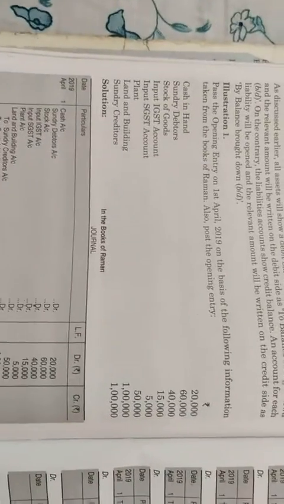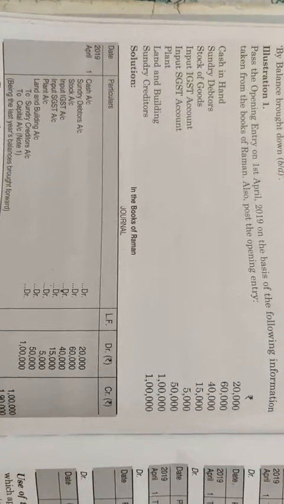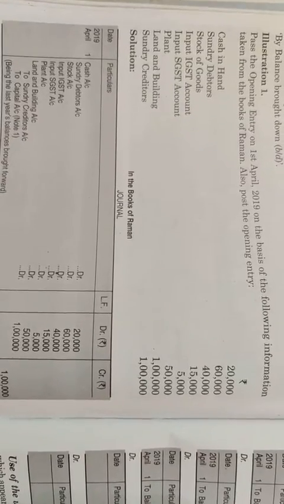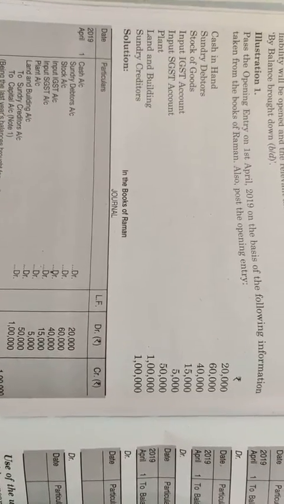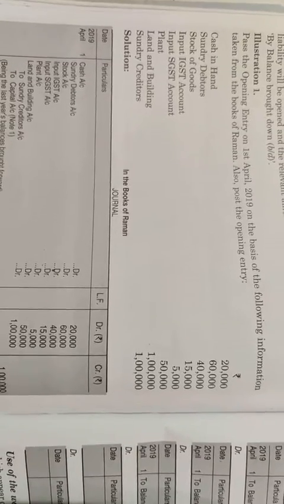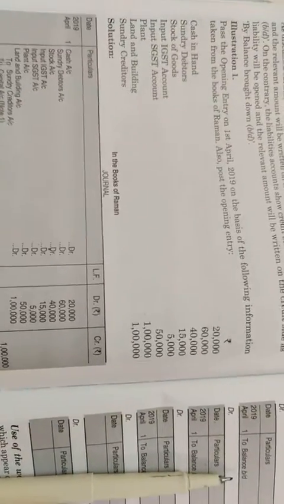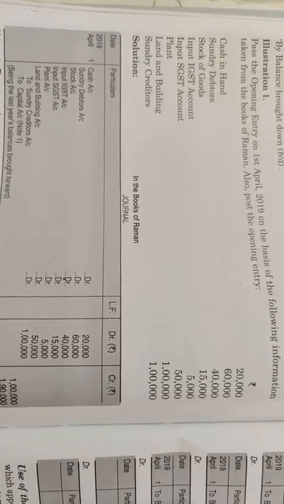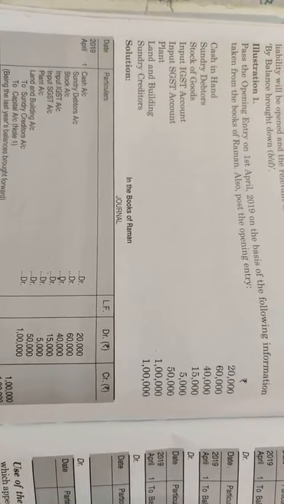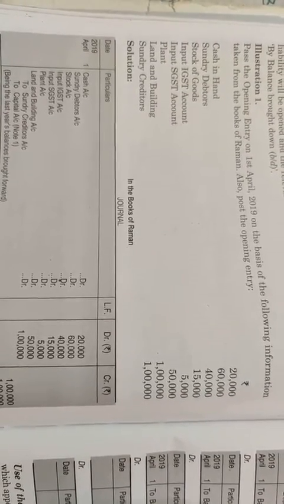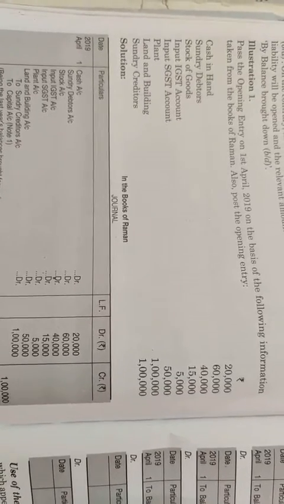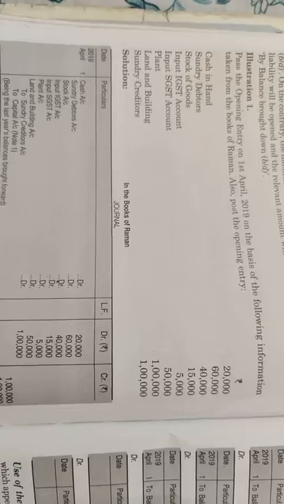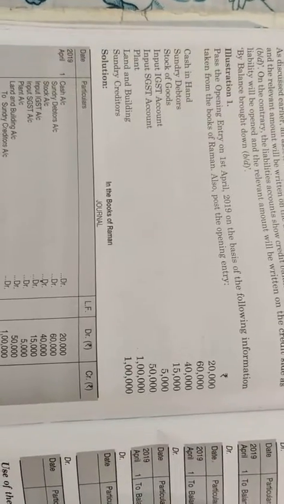Now see, one numerical has been given on page 9.6, posting of opening entry. See illustration 1. It's written: pass the opening entry as on 1st April 2019 on the basis of the following information taken from the books of Raman. Also post the opening entry. See what things are given to us. Cash in hand 20,000, sundry debtors 60,000, stock of goods 40,000, input IGST account, input SGST account 5,000, plant 50,000, land and building 1 lakh, sundry creditors 1 lakh. So these are the balances of assets and liabilities given.